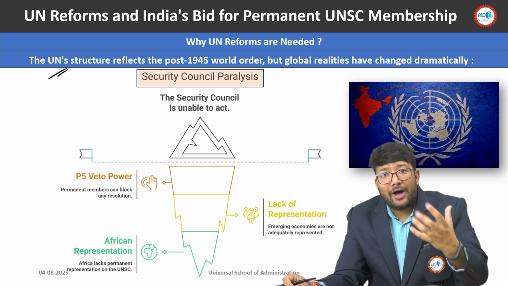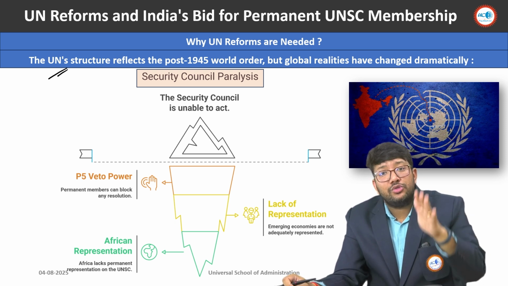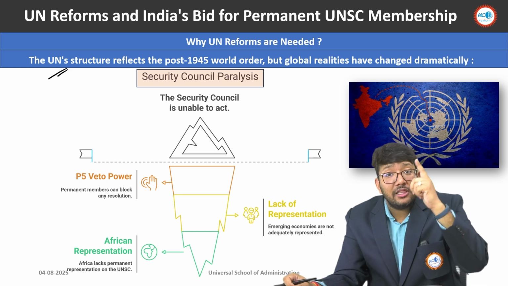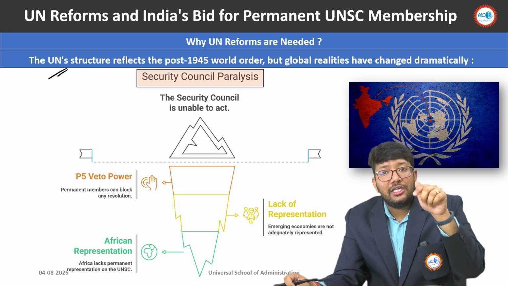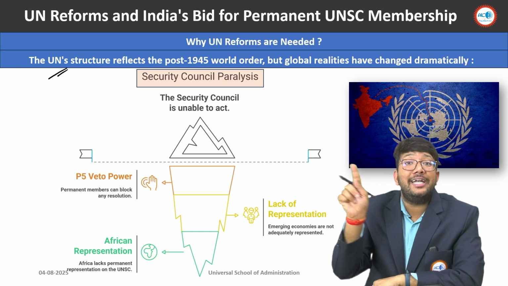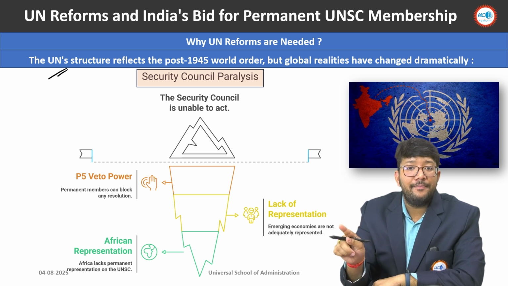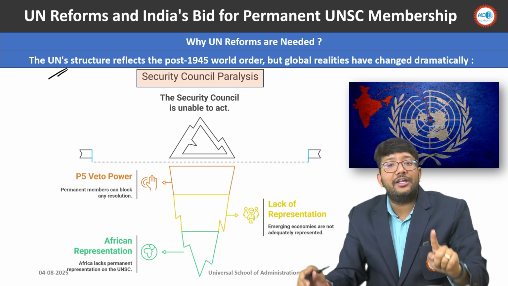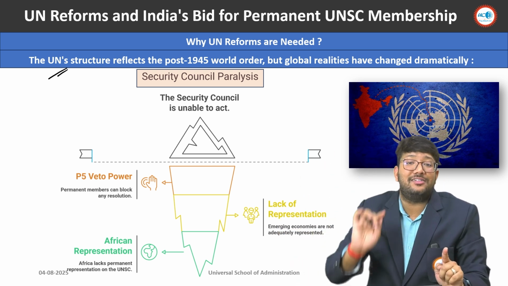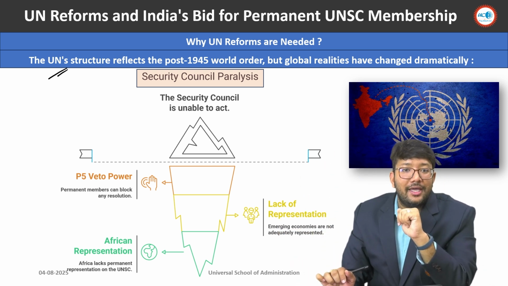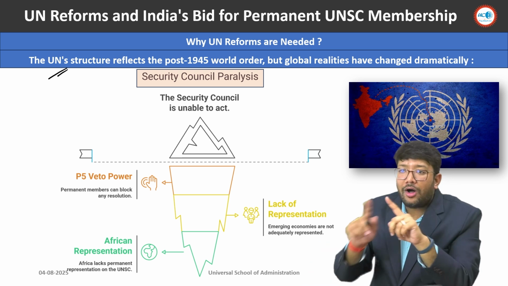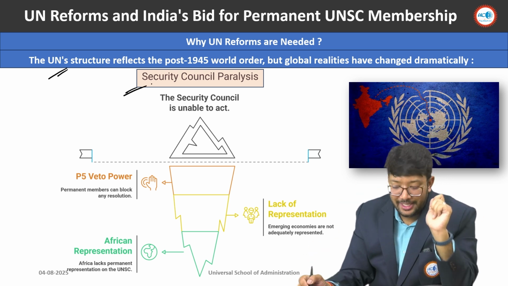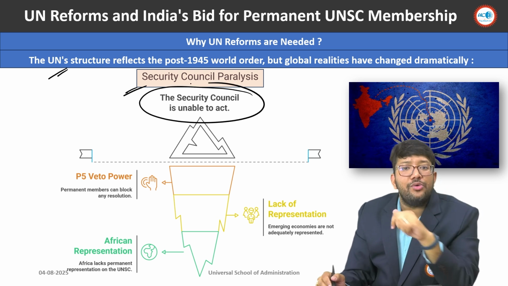So why are United Nations reforms needed? Because those permanent 5 members are no more representing the whole world. Right now the UNSC structure is post-1945 war. And from 1945 till 2025 the global realities have changed drastically. Right now we call this particular situation the Security Council paralysis. Means the Security Council is unable to act.